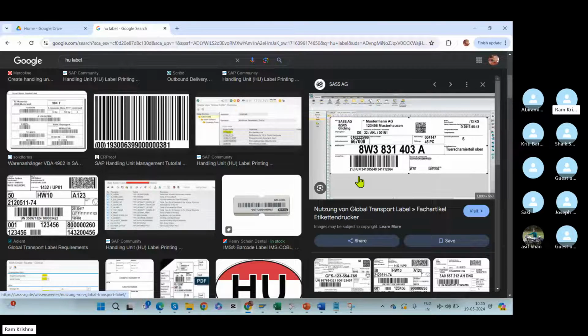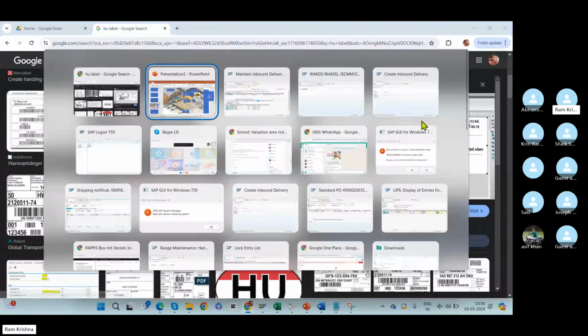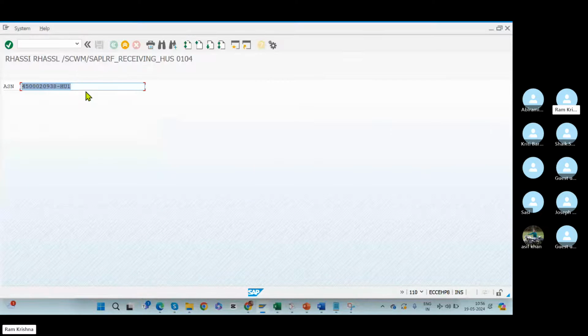In the labels, we'll have some kind of ASN numbers. So what will the operators generally do? They go and scan the ASN number. Once they scan the ASN number, what will happen, guys? They'll come to the screen, click on the ASN field here, and scan. Once they scan, this number will update directly and automatically in this field, based on the scanning.